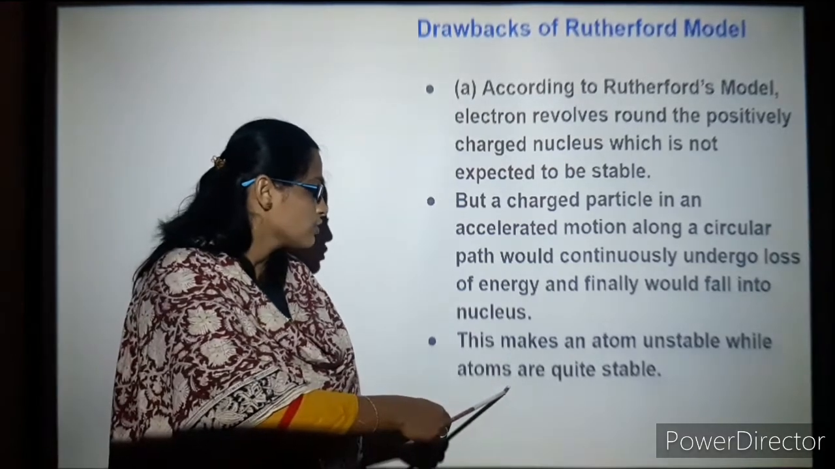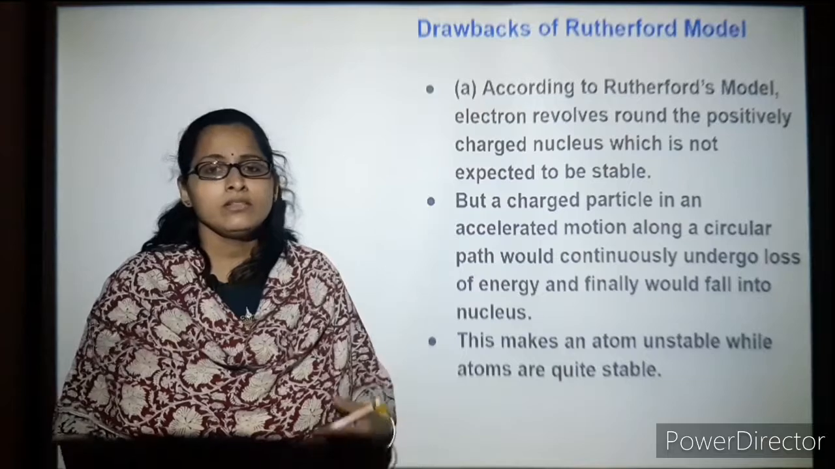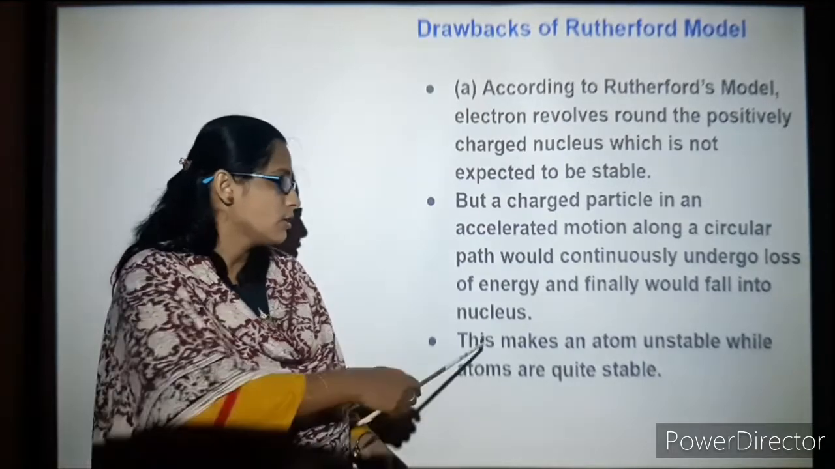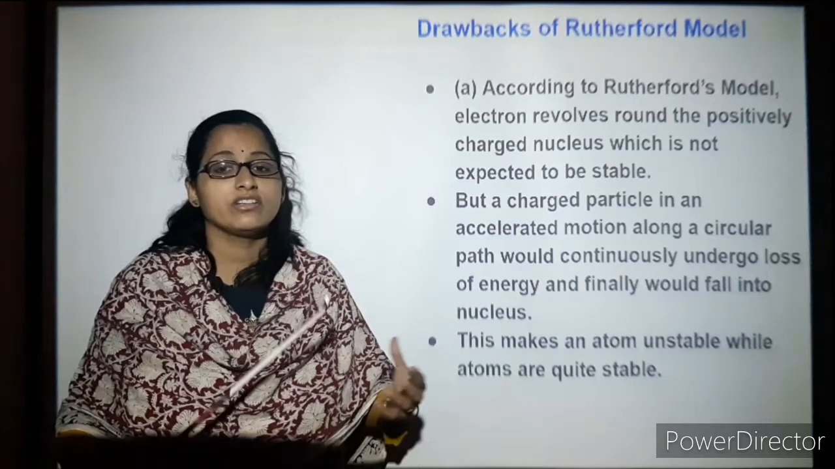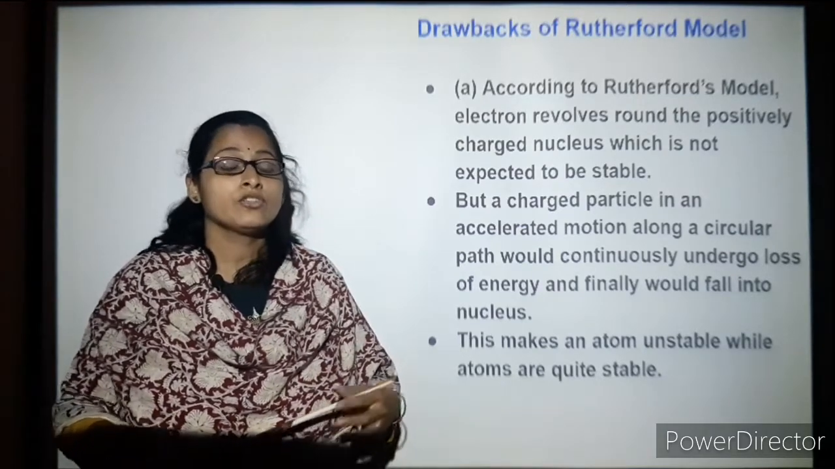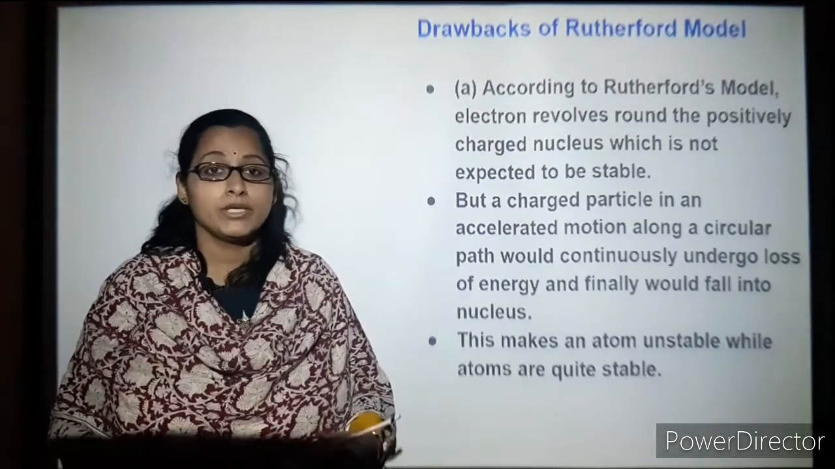Also, he found out that atoms are quite stable. So how can this match? The model suggests the atom can be unstable, yet the atom is stable and very small in size. This is where the drawbacks of Rutherford's model appear.